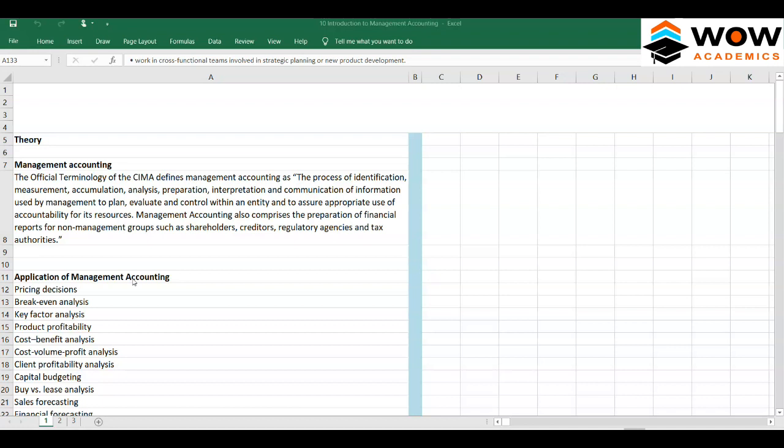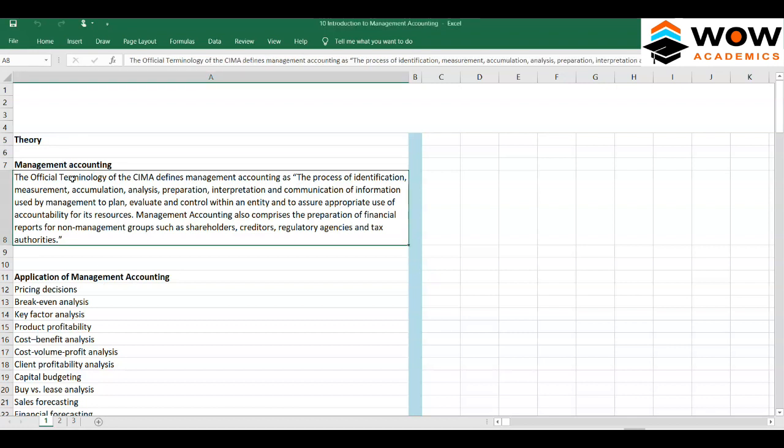So we'll start with the official definition of management accounting. CIMA is the top body for management accounting. They have given a definition: the process of identification, measurement, accumulation, analysis, preparation, interpretation, and communication of information.